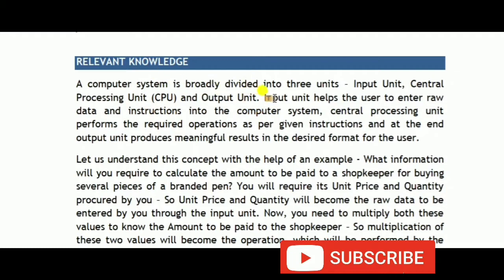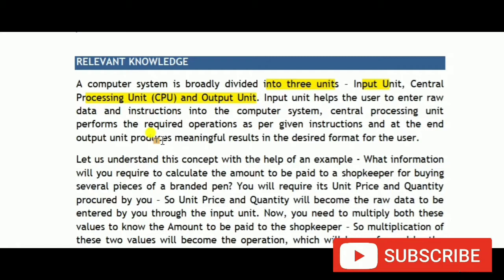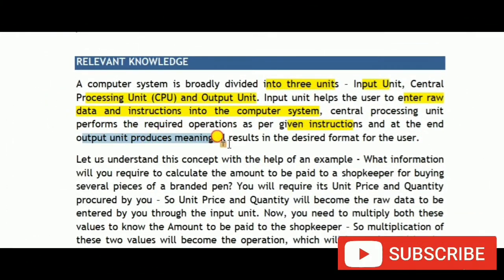So the first thing is that our computer system is divided into three units, that is input, central processing unit and output unit. In the last chapter we read about the input unit, which gives instructions to the processing unit. The input unit enters the raw data and instructions into the computer system. After that, the central processing unit performs its operation as per the given instructions, and the output unit produces meaningful results in the desired format for the user.